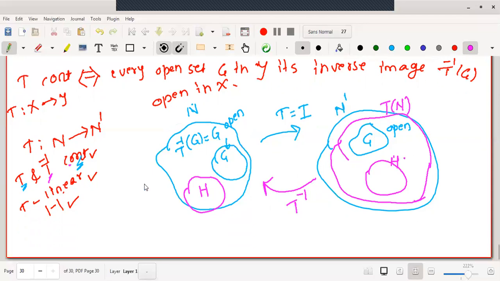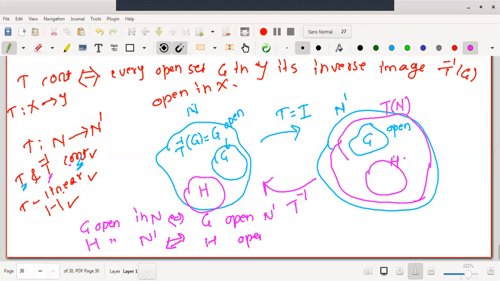Therefore, the simple concept we have understood is G open in N implies and is implied by G open in N dash. Similarly, H open in N dash implies and is implied by H open in N. That is, open sets in N and open sets in N dash are the same, are equal. If the open sets are the same, they must generate the same topology. If they generate the same topology, the two spaces are topologically isomorphic.